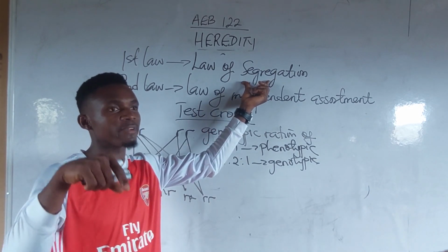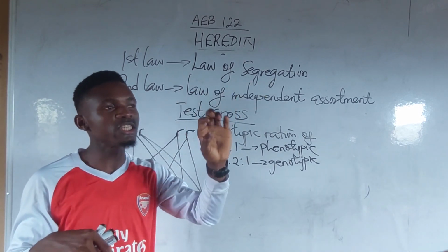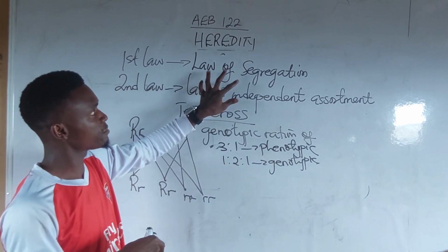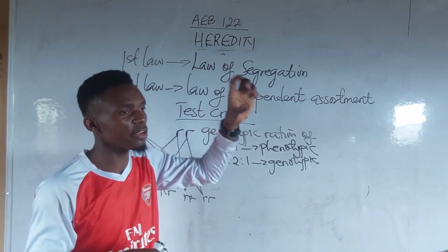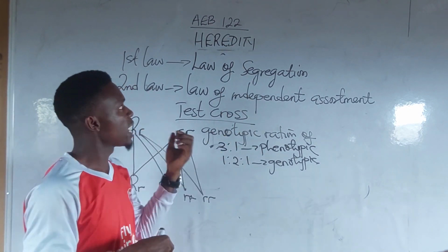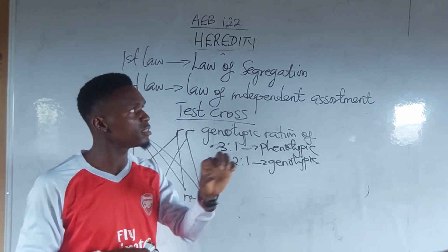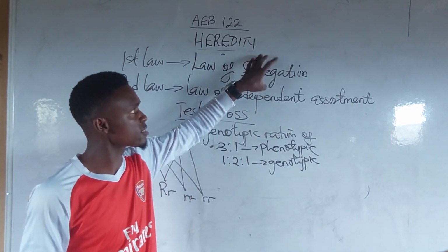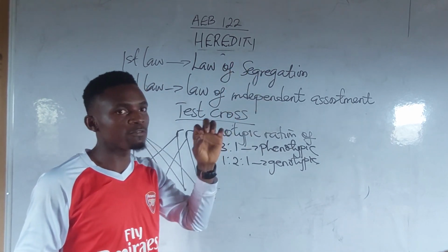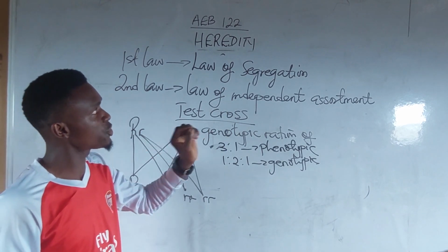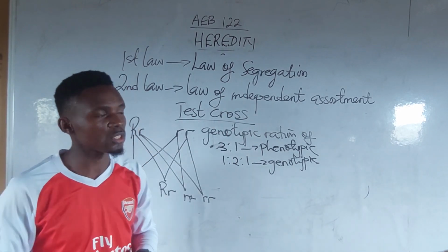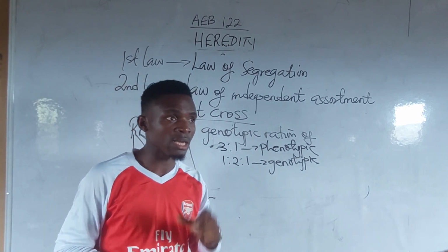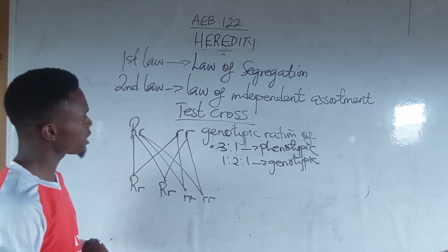During the formation of gametes through gametogenesis, a pair of genes is transferred from one gamete to another to form a zygote, which is diploid, while a gamete is haploid. Take note of that.